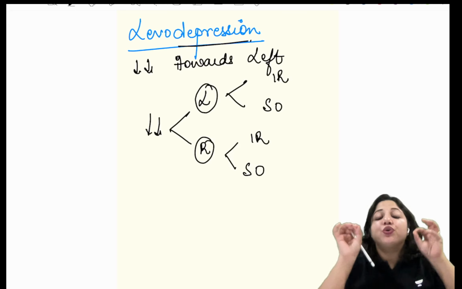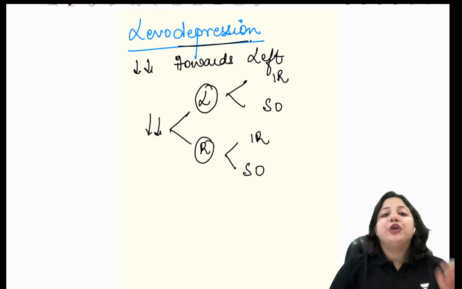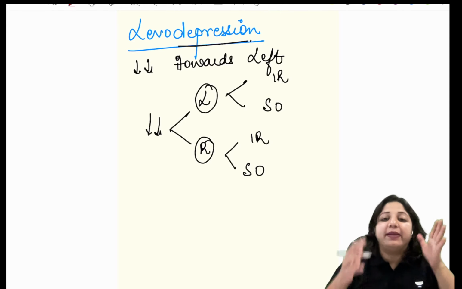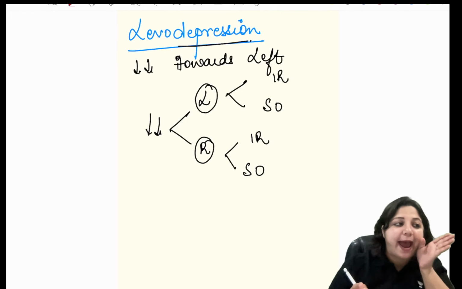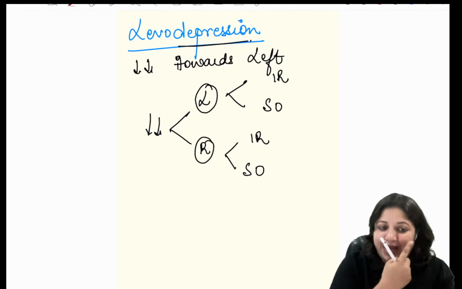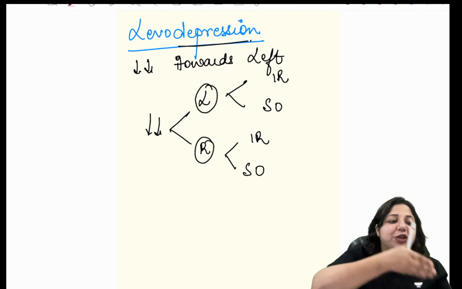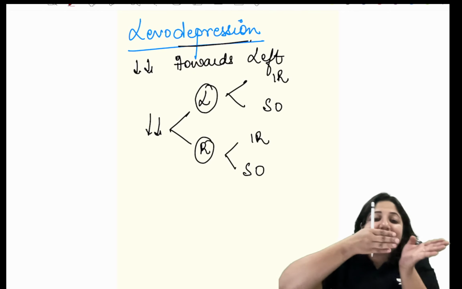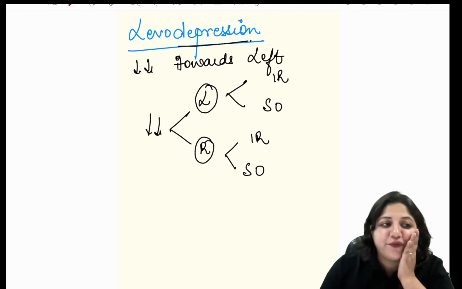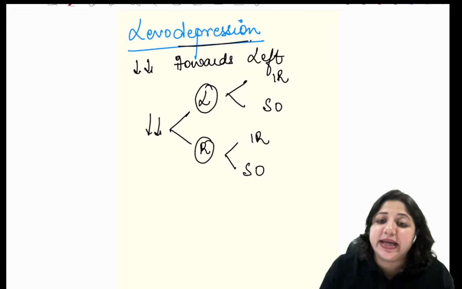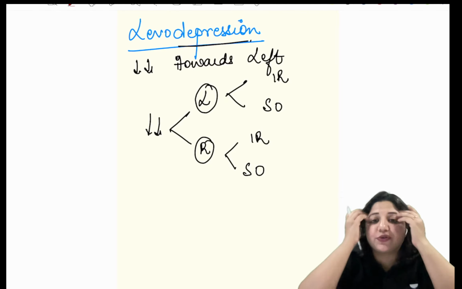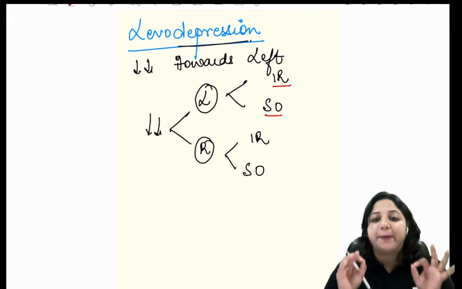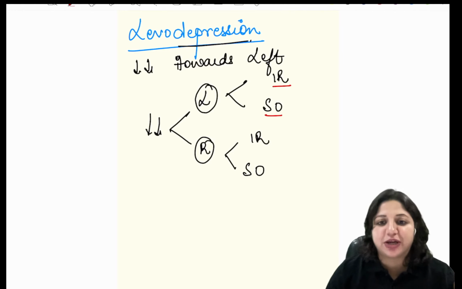Now the catch point is that in levodepression, one eye needs a depressor which acts in abduction, which is the left eye, and in the right eye there's depression in adduction. So for the left eye, depression in abduction, which muscle out of these two is responsible?